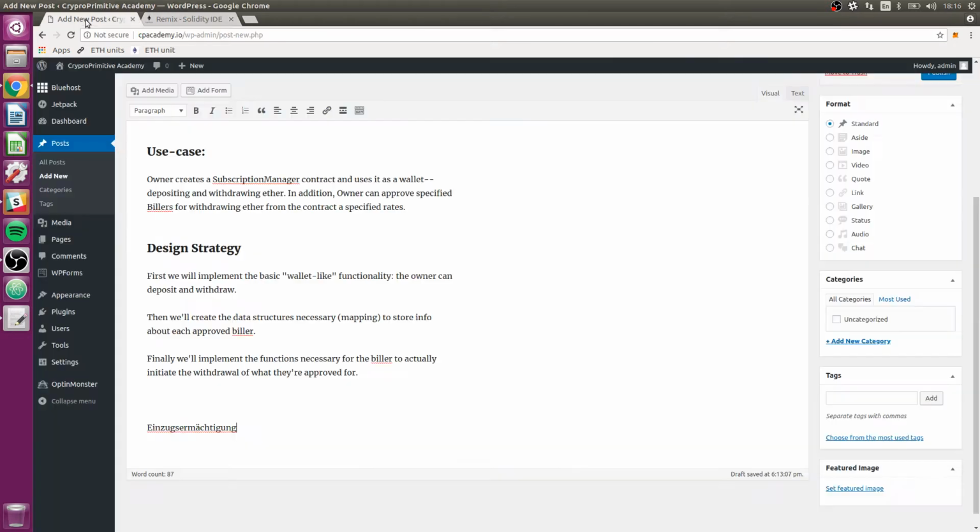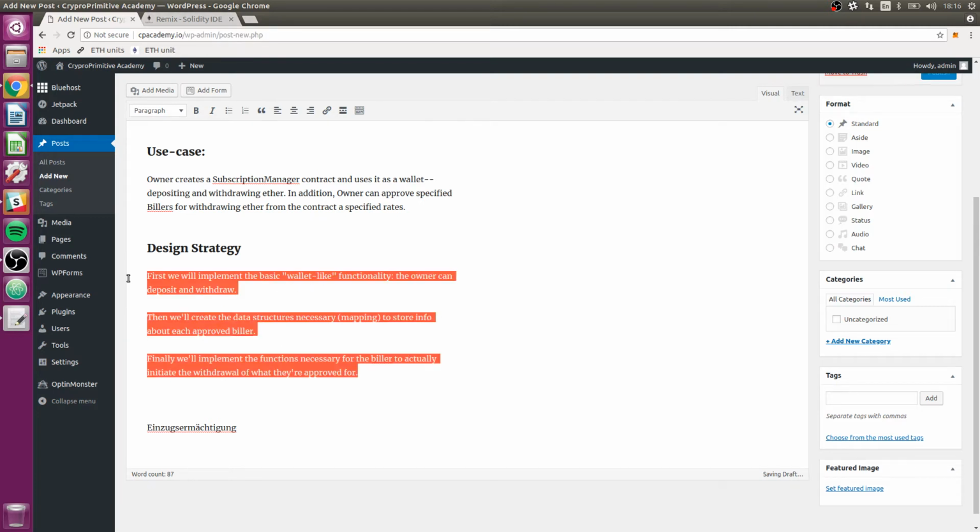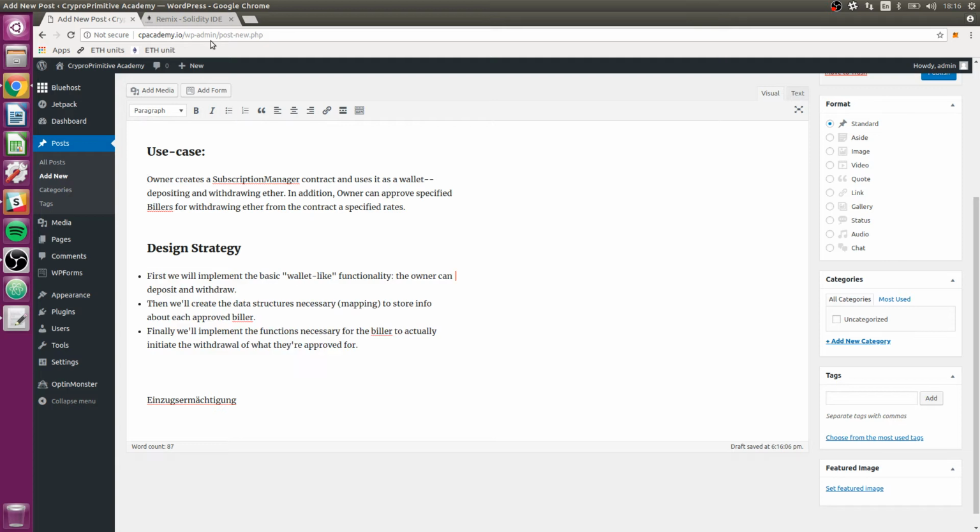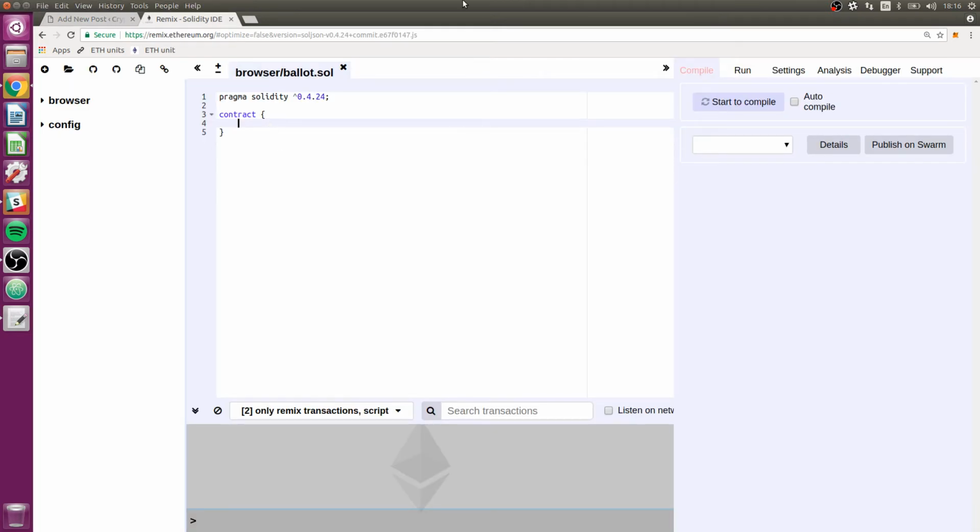So as I said, the first thing we're going to do is just implement the really basic wallet-like functionality. We want the user able to deposit and able to withdraw. Well, I shouldn't say user, I should say owner. And we should put that role in here, and I like to capitalize. This is my own style. I like to capitalize roles that there's only one of. So owner, there's only one, and I like to capitalize that. That's my own personal design choice, although I do have an intuition that it's a good design choice. So feel free to follow that or not, but that's what I like to do.